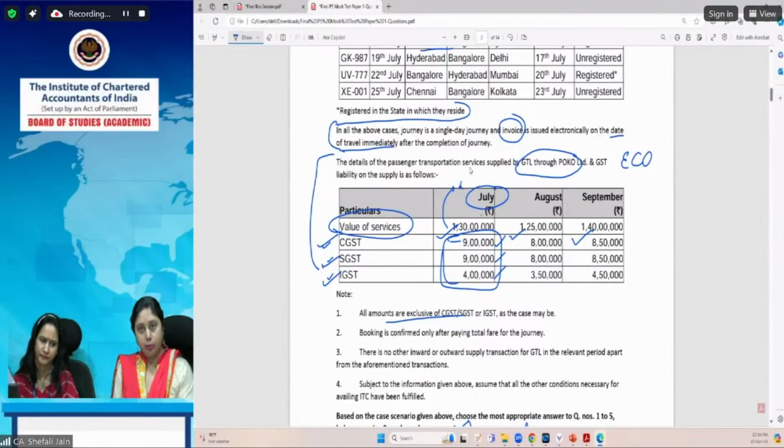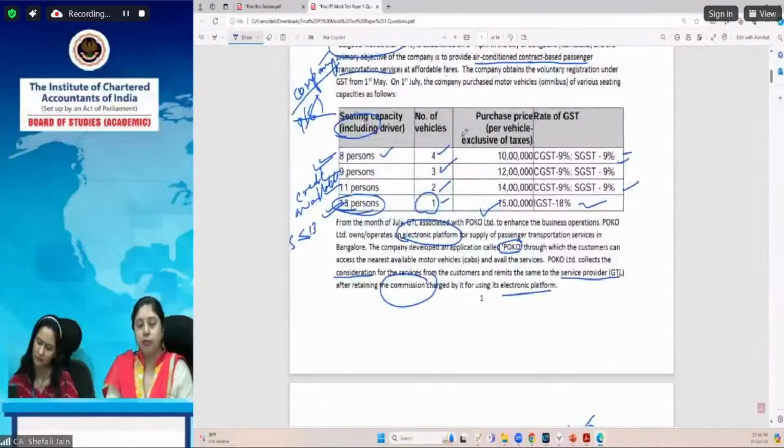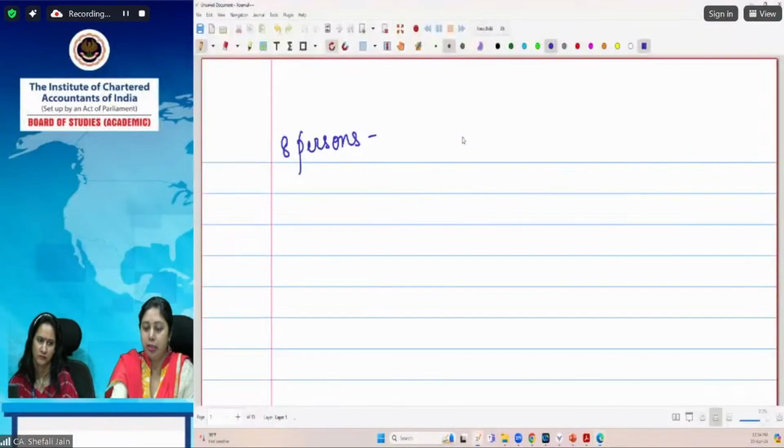So the provision which earlier existed, that under 9(5), the ECO has to pay tax. We have to pay tax in this case. That is there. But how we have to compute the net GST liability, this is what we are arriving at. Now, what is the credit which is available?